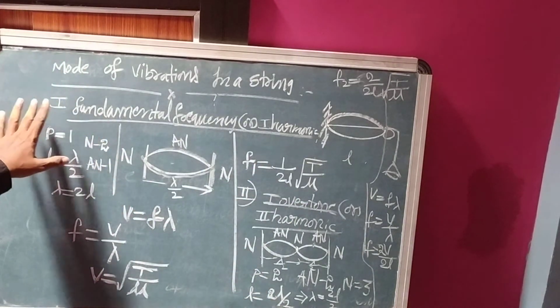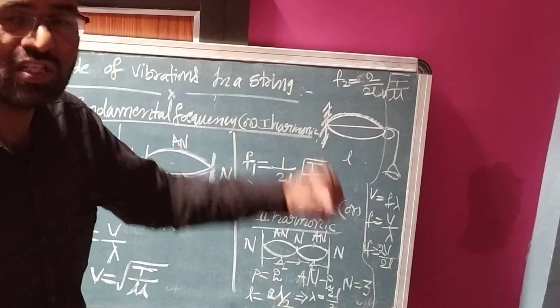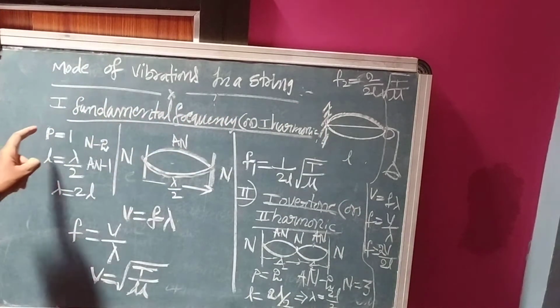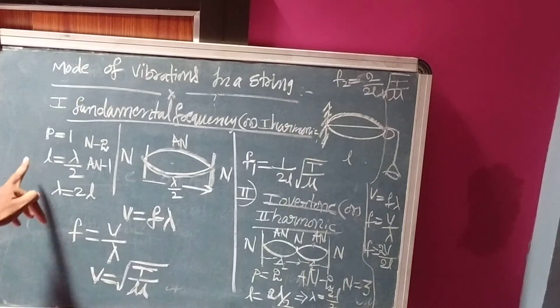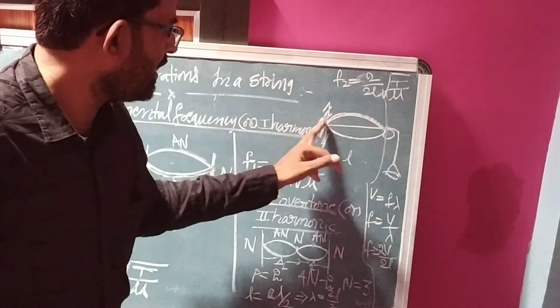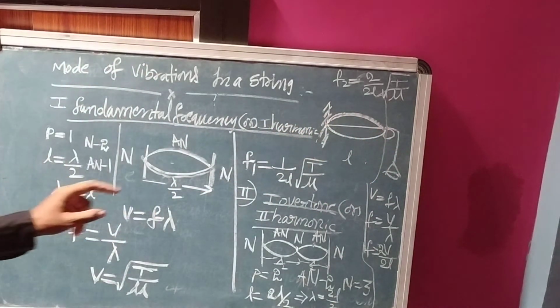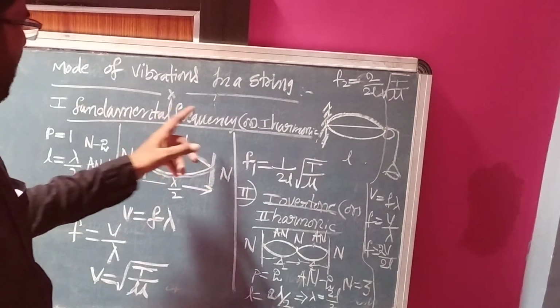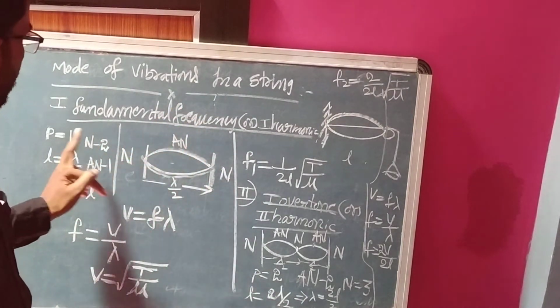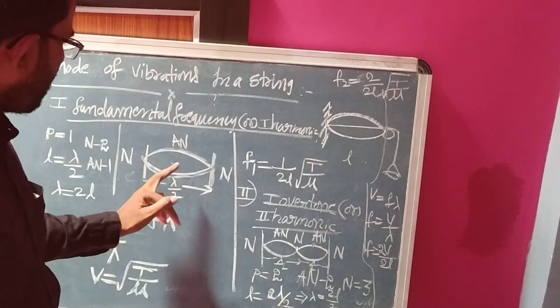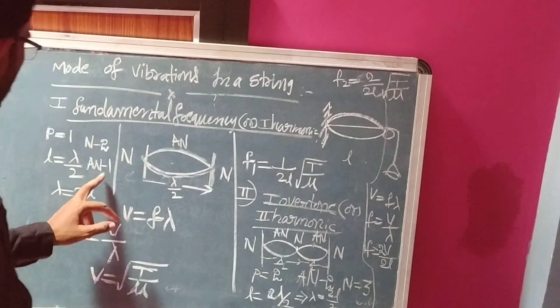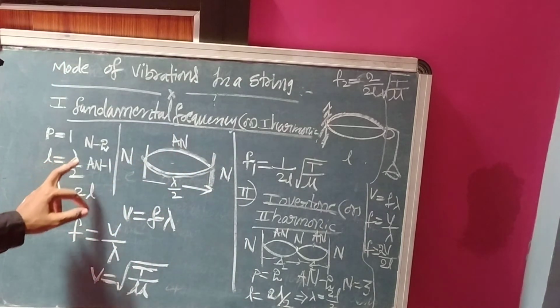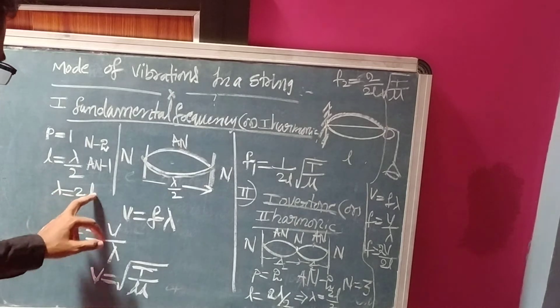Now the first one is the fundamental frequency, or first harmonic. Here the number of loops is one loop, and length L is the length of the wire. In the fundamental frequency, only one loop is formed. The distance between two nodes is lambda by 2, and one antinode is formed. So here L equal to lambda by 2, lambda equal to 2L.